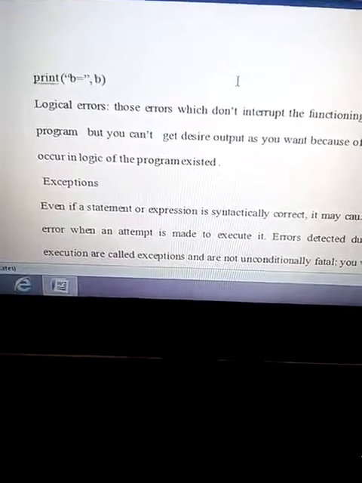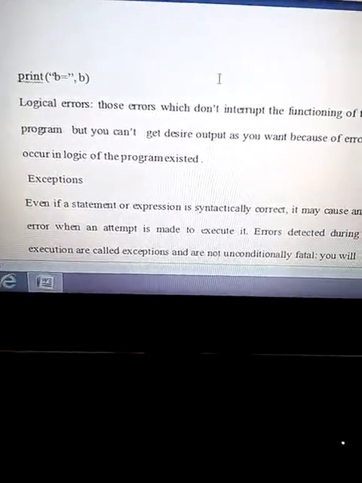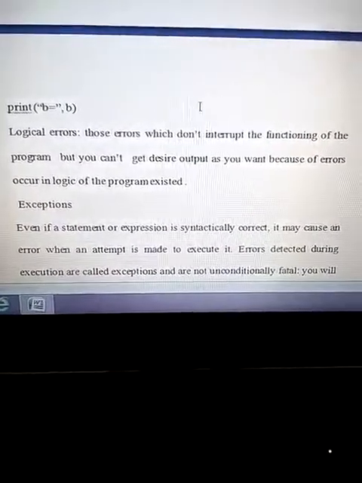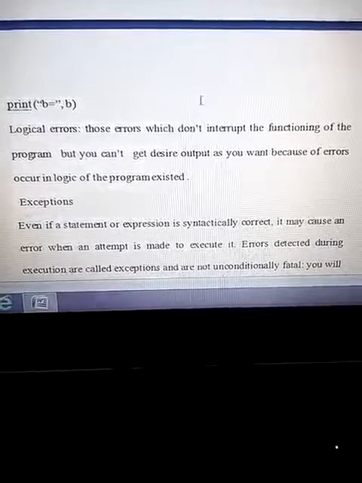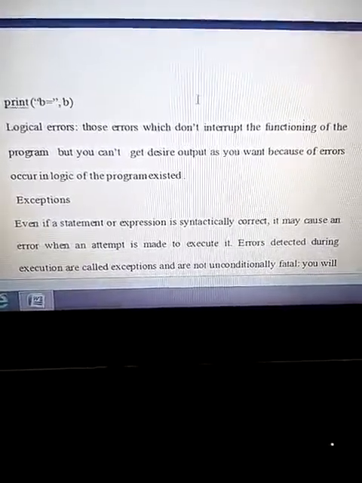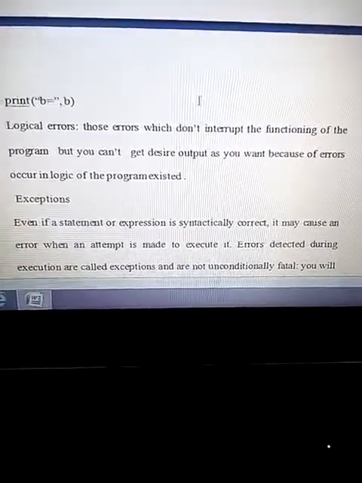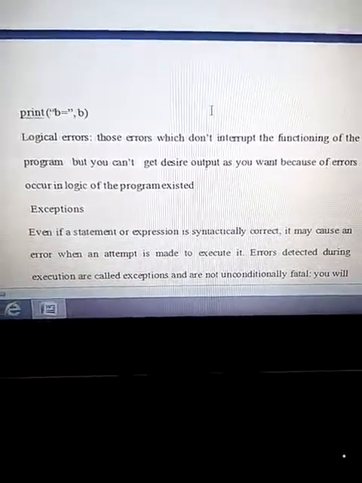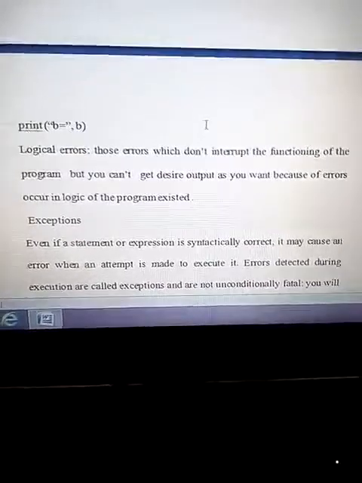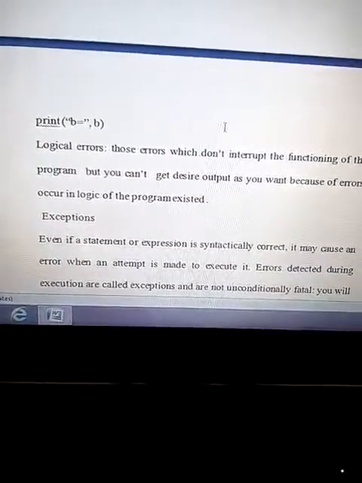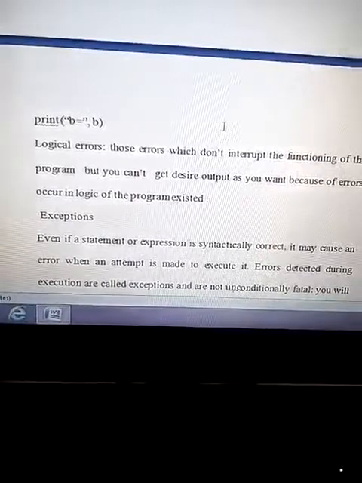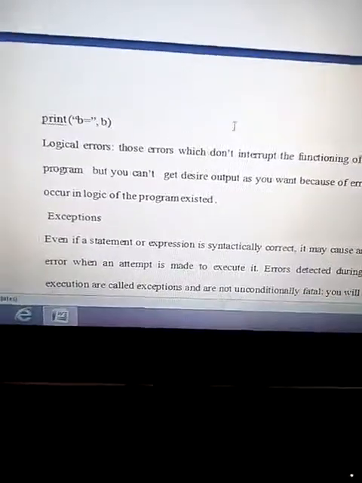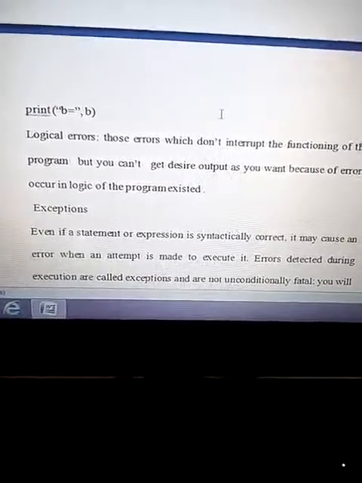Okay, now we are taking up logical errors. Logical errors are not incorrect syntactically or semantically, and we can't say that you are missing something. Logical errors are raised when you have given the formula in the wrong way, or whatever result you desire, you are not getting the output you want, because some kind of mistake is occurring in your logic.